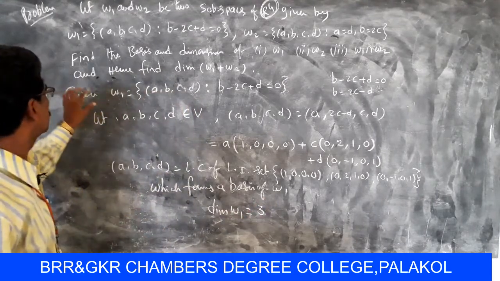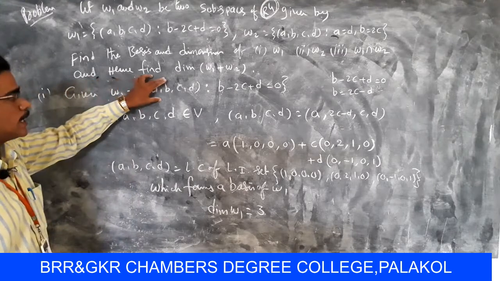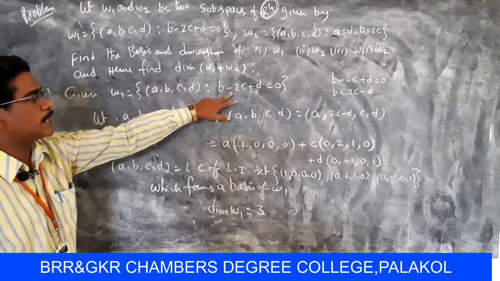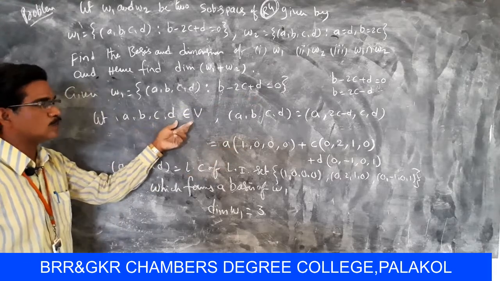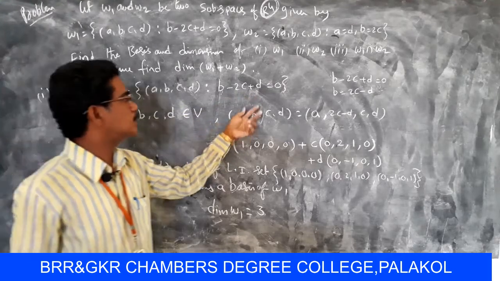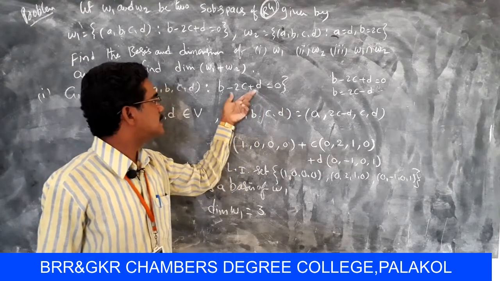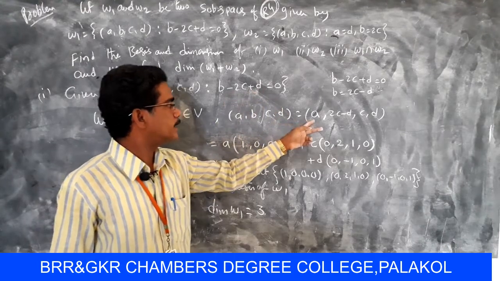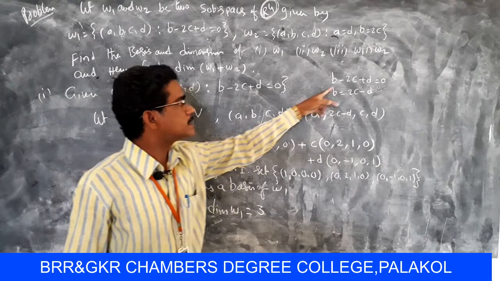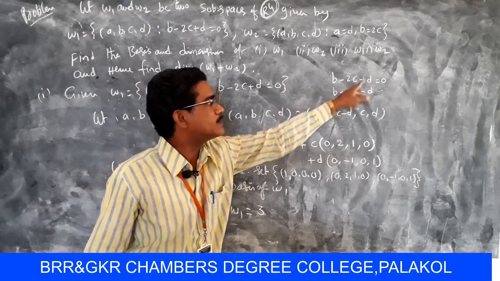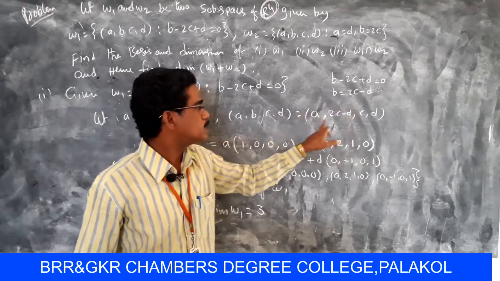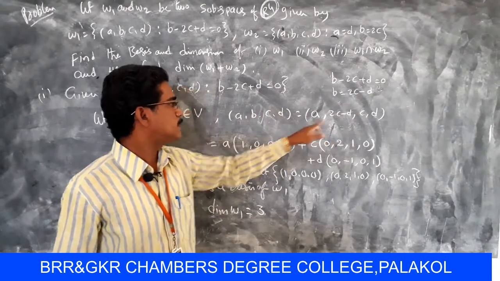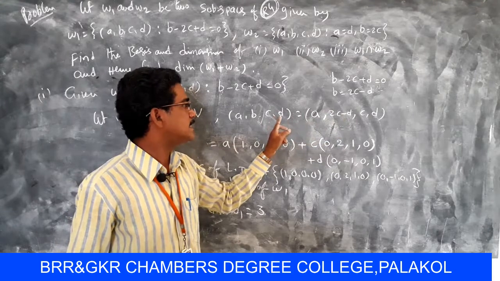So students, given W1 equal to (a, b, c, d) such that b minus 2c plus d equal to 0. Let (a, b, c, d) belong to W1, then converted using this condition: b minus 2c plus d equal to 0, so finally b is equal to 2c minus d. So (a, b) means 2c minus d, and c and d.